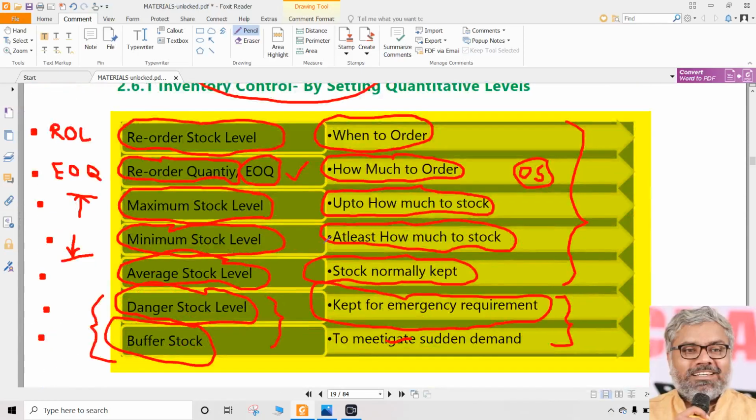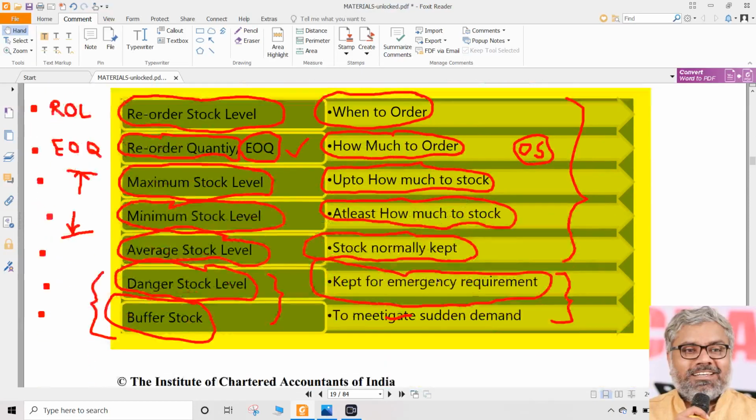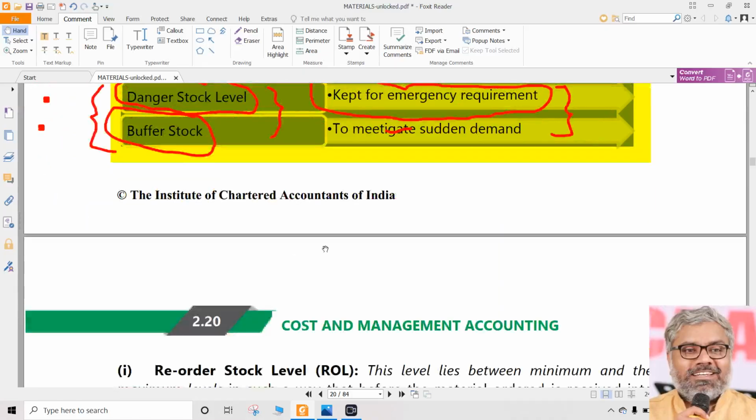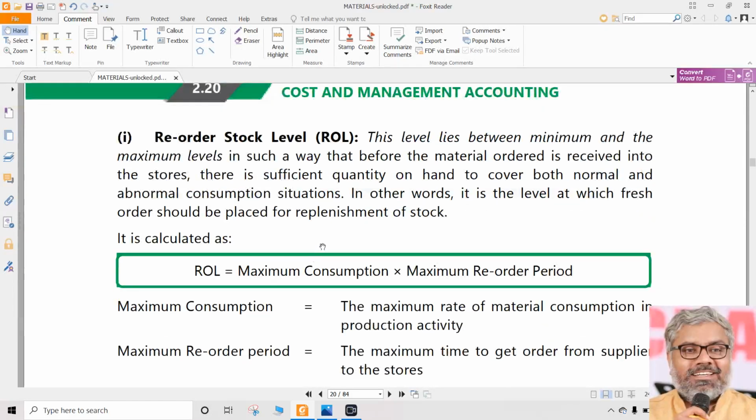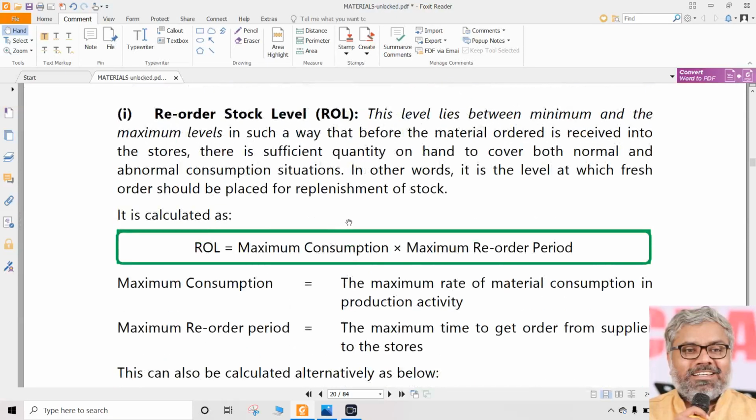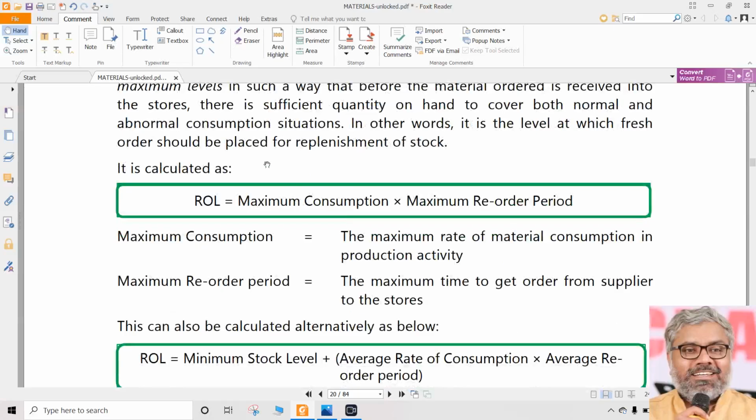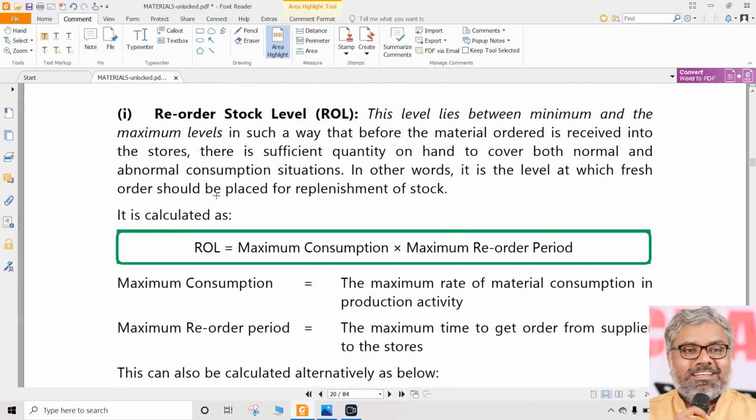Now let us understand the formula for them. Everybody should write this formula. Everybody should understand the concept of each of these levels. This is the conceptual understanding, very important. We should understand why these levels are important. Now, how to calculate those levels? Simply speaking, what is the reorder stock level? That is called reorder level. So understand this formula and remember them. Write them a number of times, I would suggest actually. The more times you write, the better you can remember them, right?